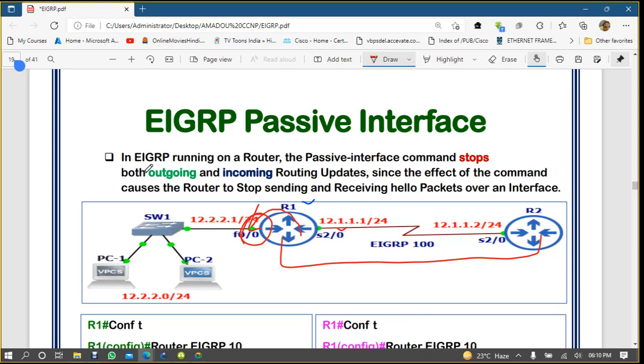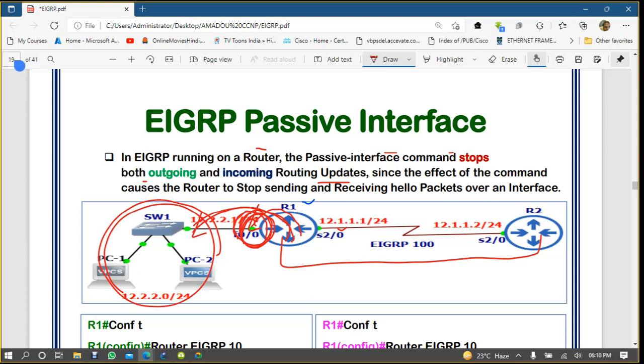So what it is saying is that when EIGRP is running on a router, the passive interface command stops both outgoing and incoming routing updates. Not just sending, no receiving either. So from this interface you will not receive or send any EIGRP updates. When you have stopped it, you will not send any updates towards this link, and then your LAN will be efficient.